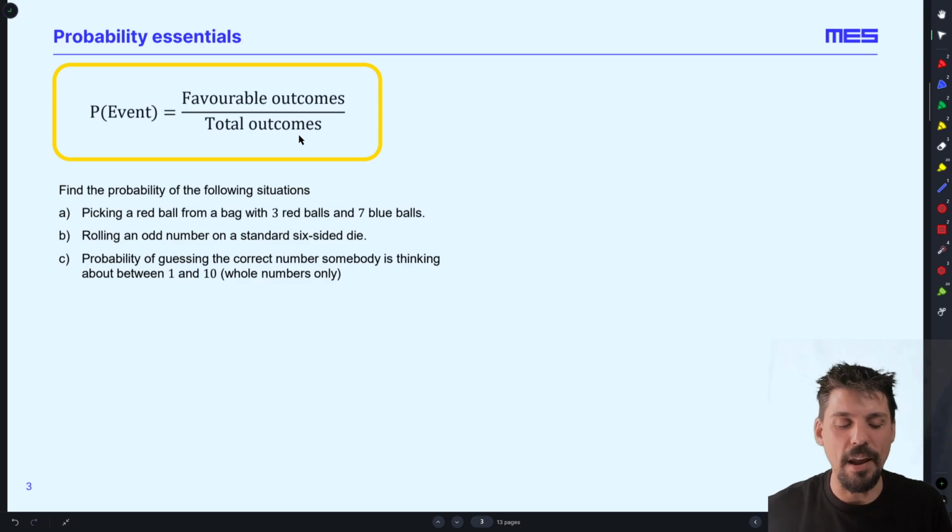So when I do something that's random, one of a number of things will happen. I roll a dice. I could roll a 1, a 2, a 3, a 4, a 5, or a 6, for example. I pull a ball from a bag with 3 red balls and 7 blue balls. I could pull out a red ball, or one of 3 red balls. I can pull out one of 7 blue balls. So let's have a quick look-see here.